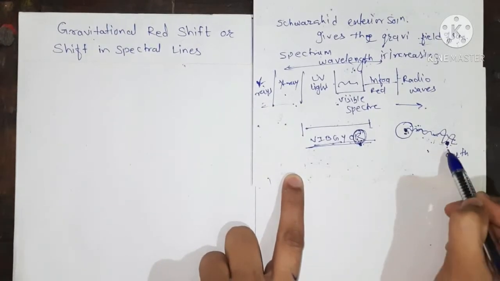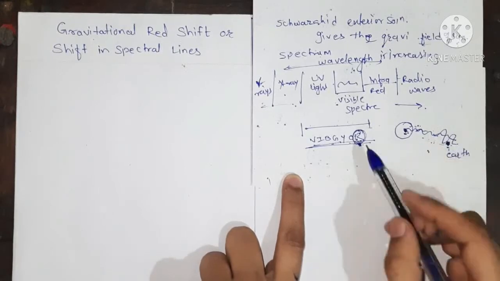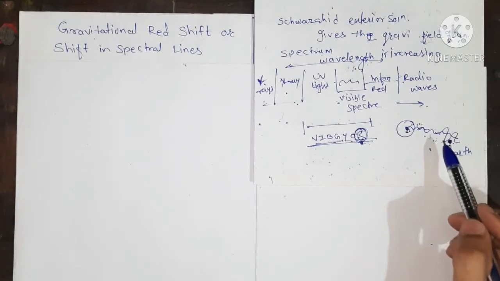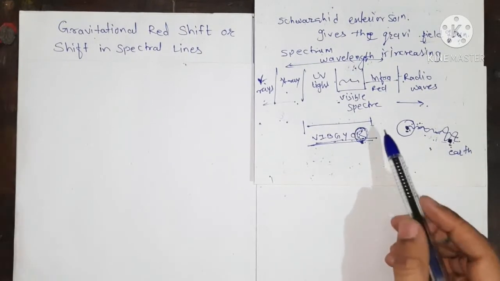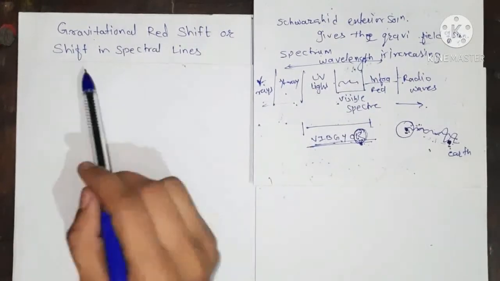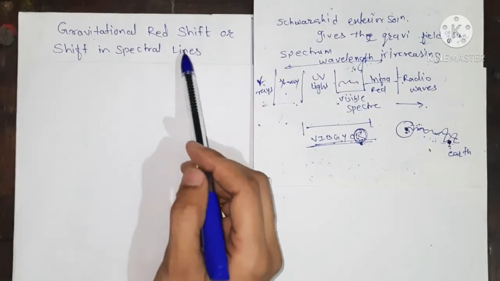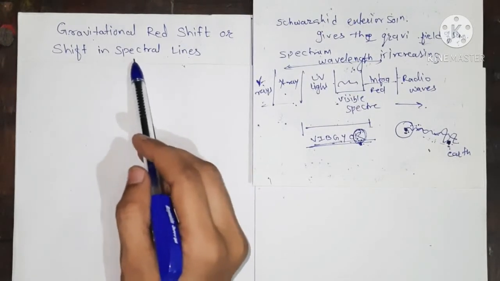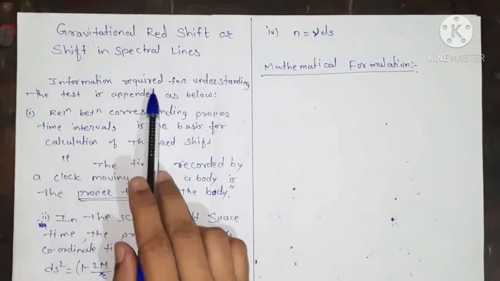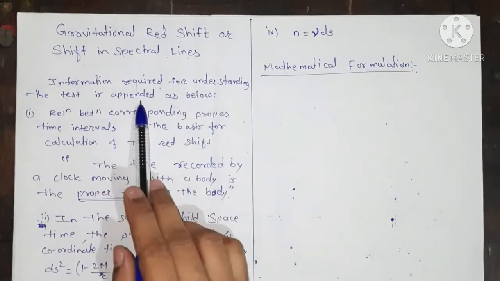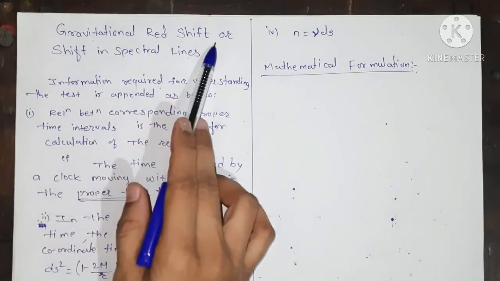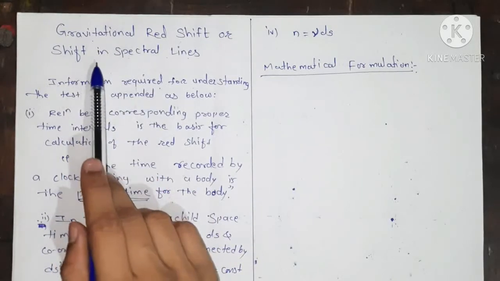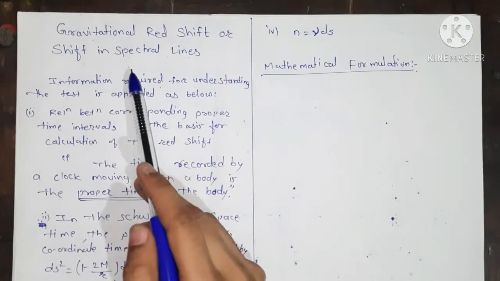So the observer on the earth sees an increase in wavelength and the red color most in the sky, and hence we discuss now the gravitational redshift or the shift in a spectral line, and we solve it mathematically. To understand this, we require some of the background concepts that we have learned previously. Here is the information we require for understanding the test, that is the gravitational redshift, which is one of the classical tests of general relativity, and this is due to the curved space-time of the sun.